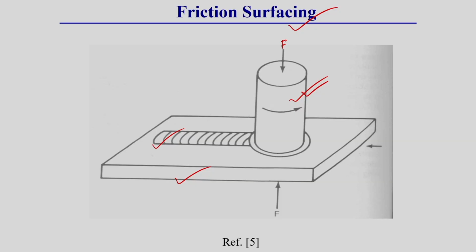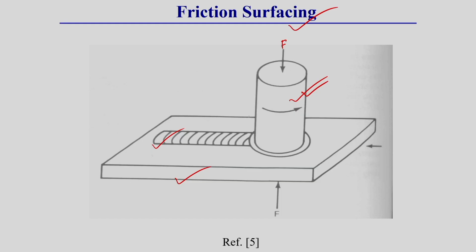If we use some surface alloying element over this plate, and then rotate the rotational tool over this plate and mix these things together by frictional heating, the surface quality can be improved. This is called a friction surfacing operation. This is a very important operation which is generally used for surface treatment purposes.